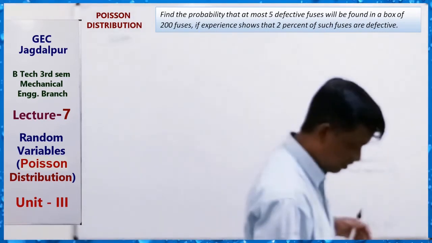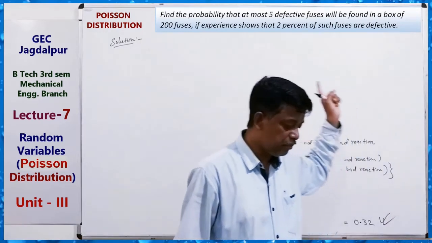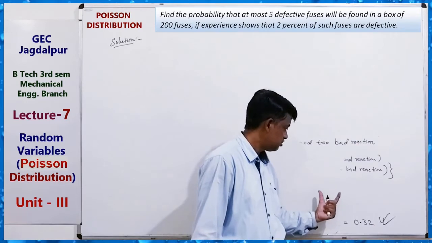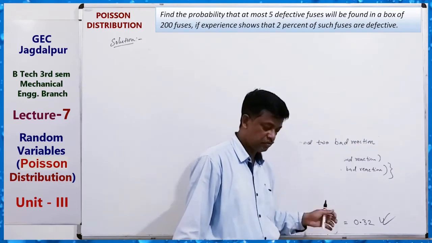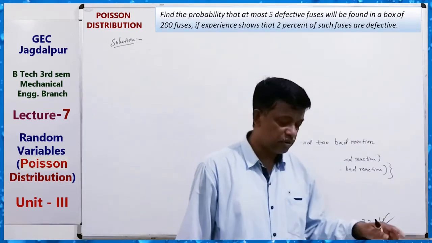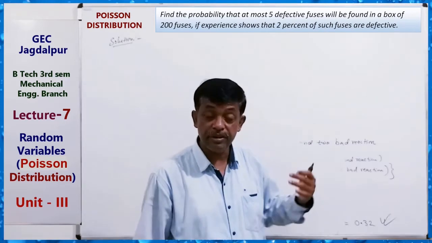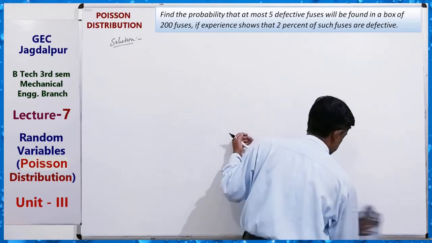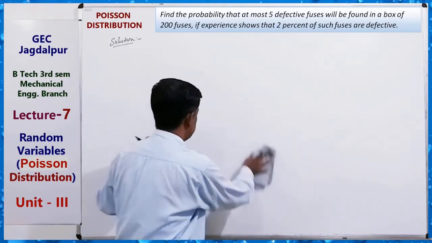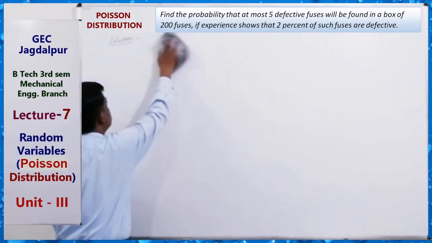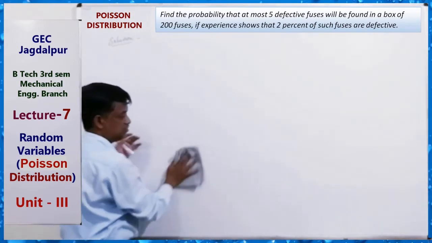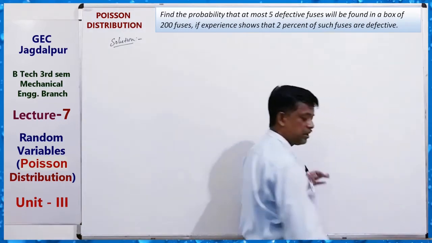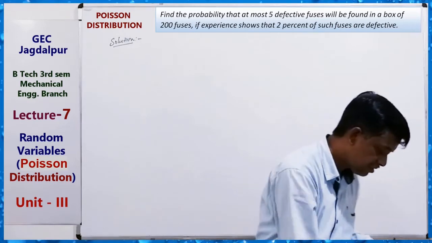We have a box having 200 fuses, and from this, the probability that at most 5 fuses are defective. Generally if there is some product, the defective quantity is very small, so here we can use Poisson distribution.